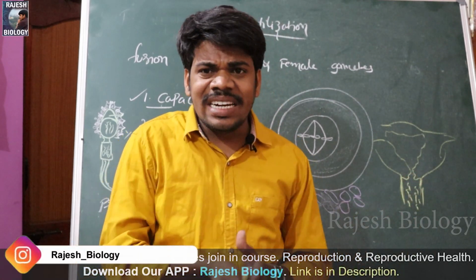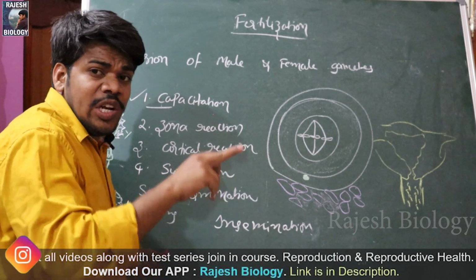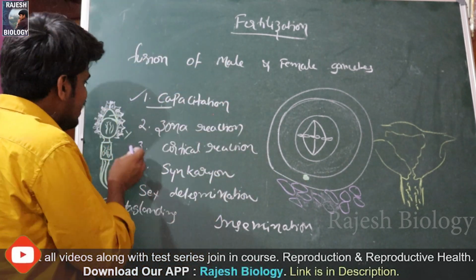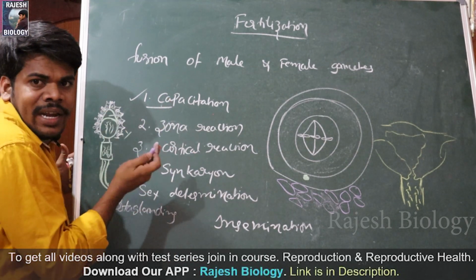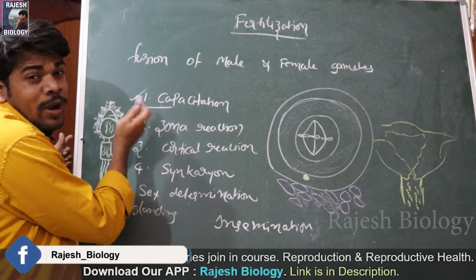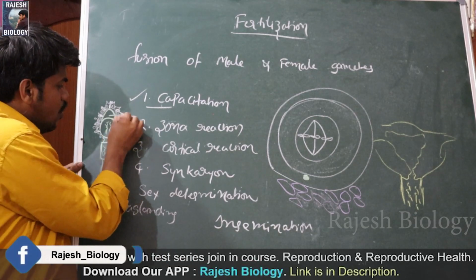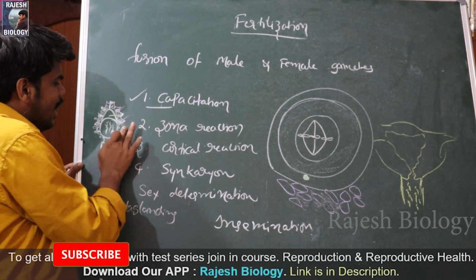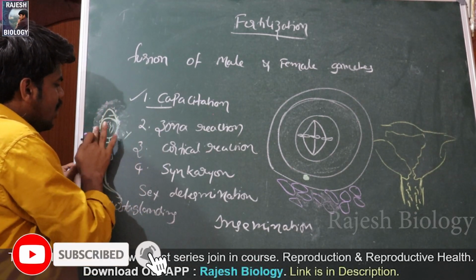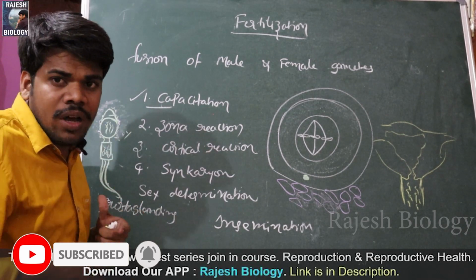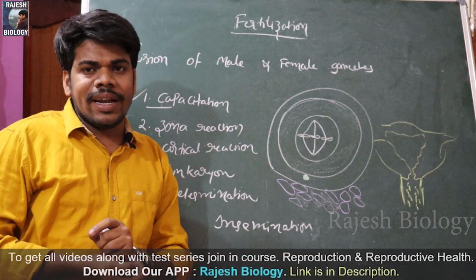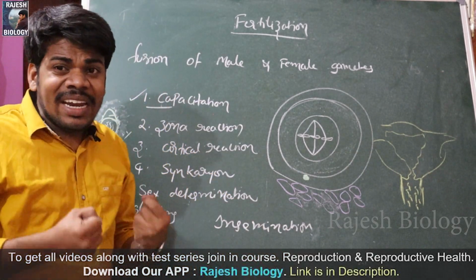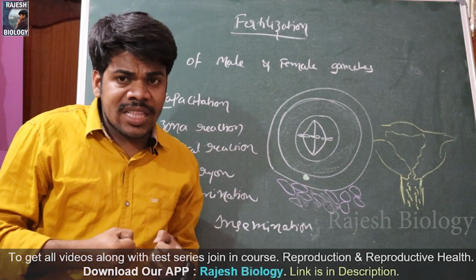Those acids are actually meant to kill the sperm cells, but they help to get rid of this glycoprotein layer and this cholesterol. So all this cholesterol and glycoprotein layer is washed out. That means sperm cells take a head bath with the help of the acidic secretions of the vagina, and in this manner it gets the capability to fertilize the ovum.